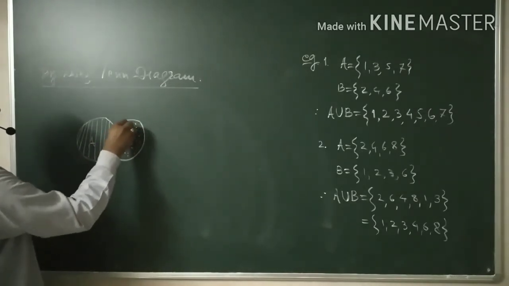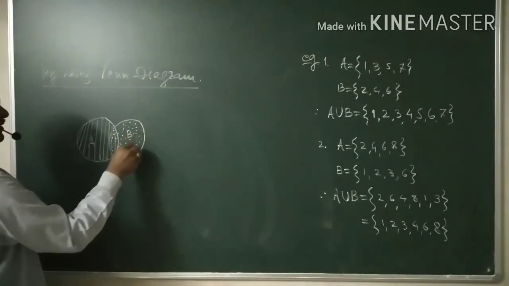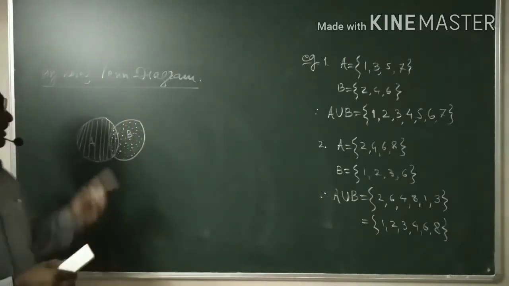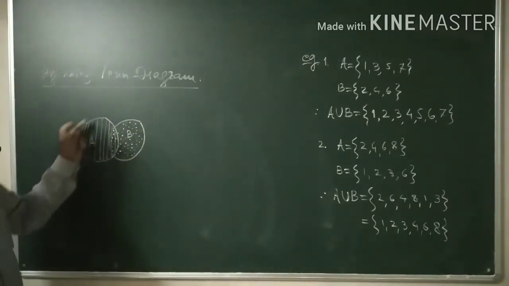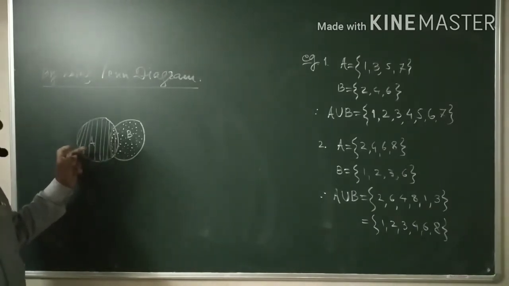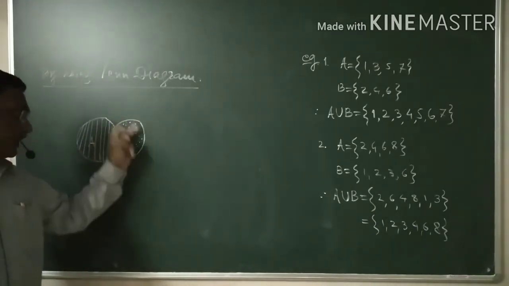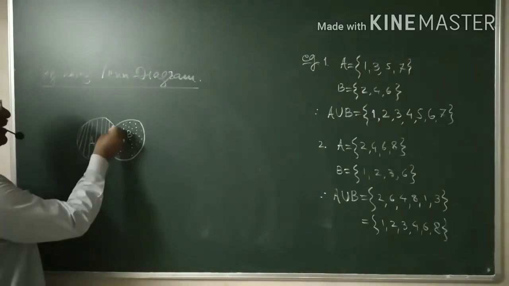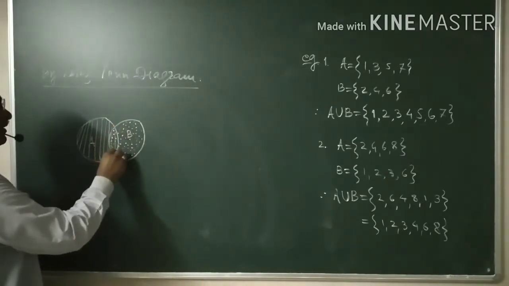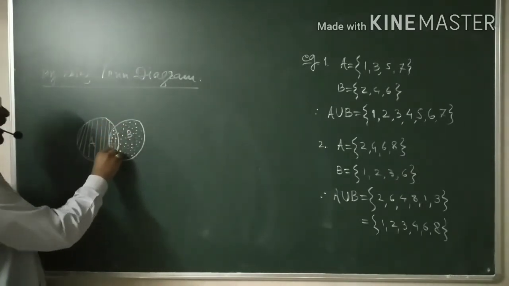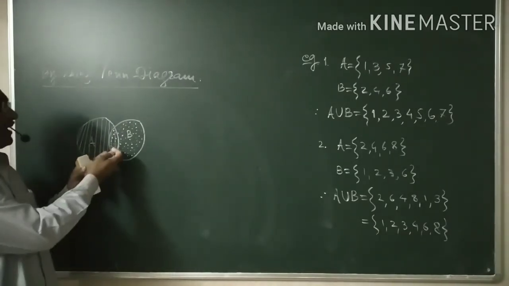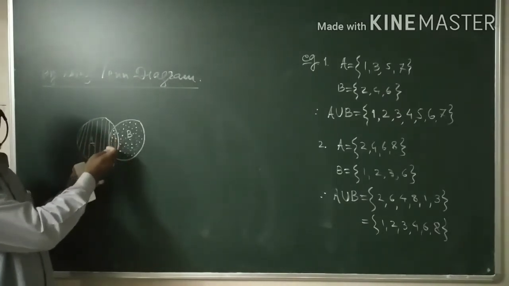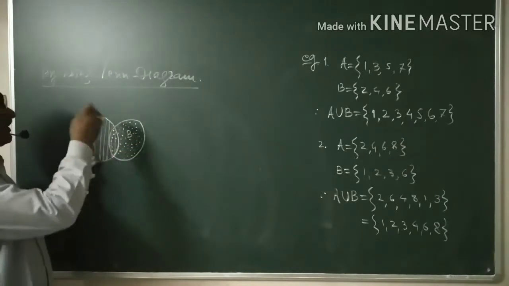Therefore, as per the definition, the union of two sets A and B has the elements belonging to A or elements belonging to B, and the elements in this common part. Which one is the common part? This is the common part. This common part means there are some elements belonging to set B and also to set A, so they are common between A as well as B.